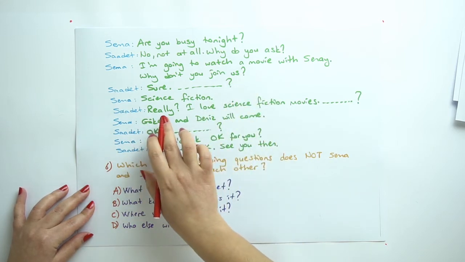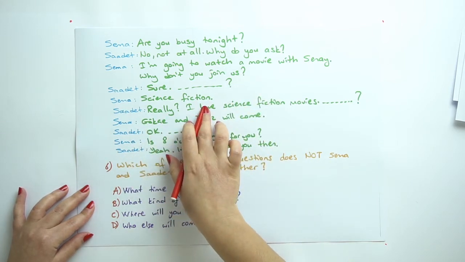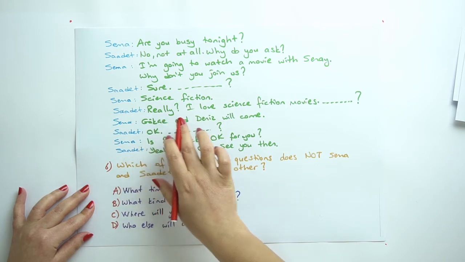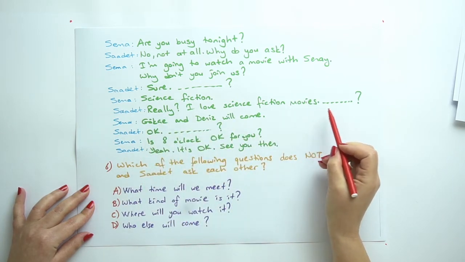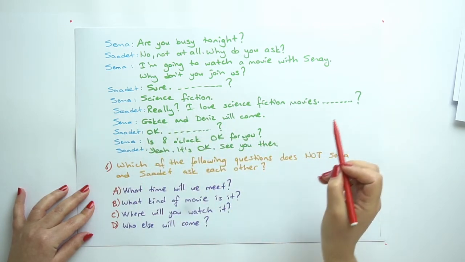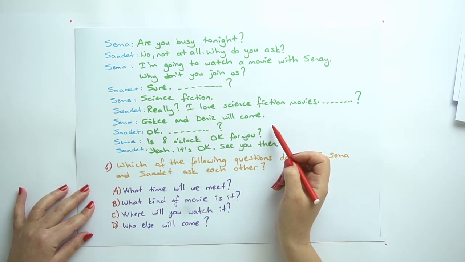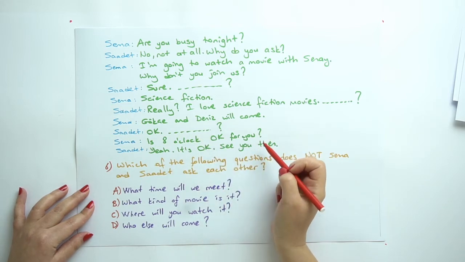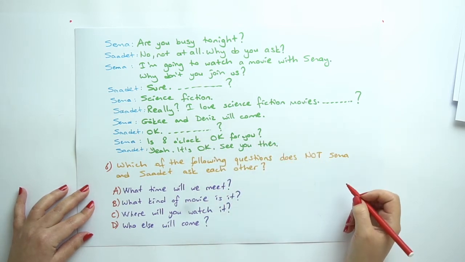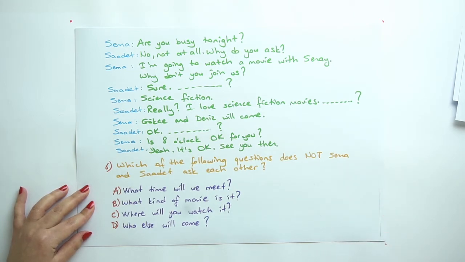Sema: Science fiction. Saadet: Really? I love science fiction movies. We have a blank here. Sema: Gökçe and Deniz will come. Saadet: Okay. And we have a question here. Sema: Is 8 o'clock okay for you? Saadet: Yeah, it's okay. See you then.